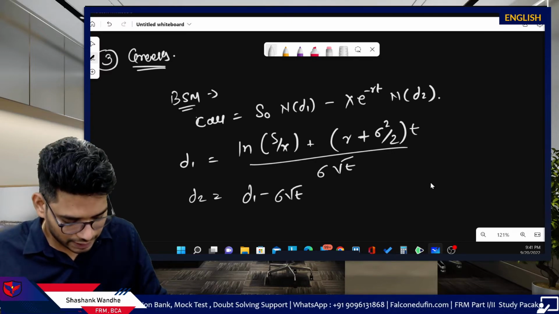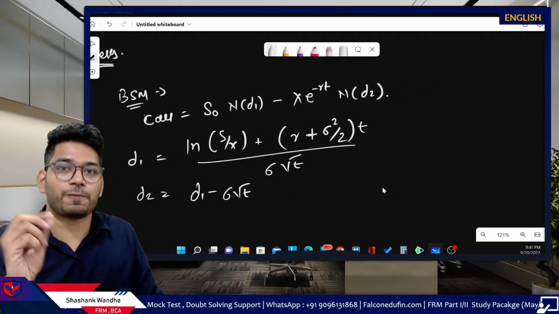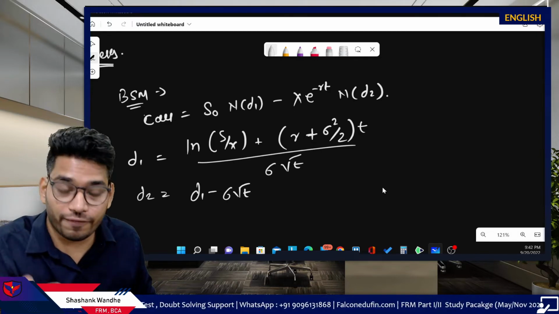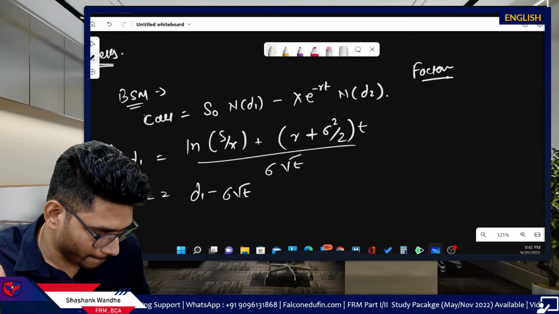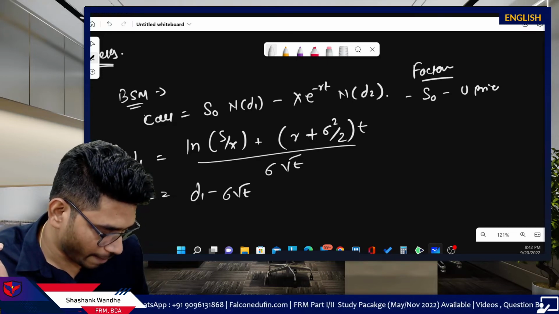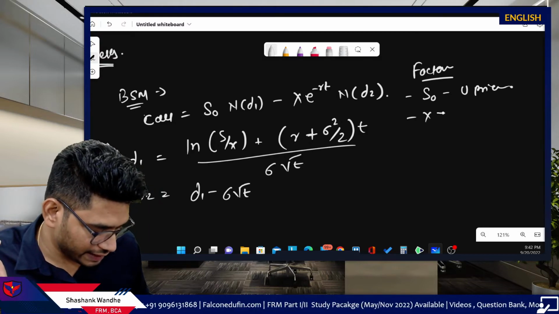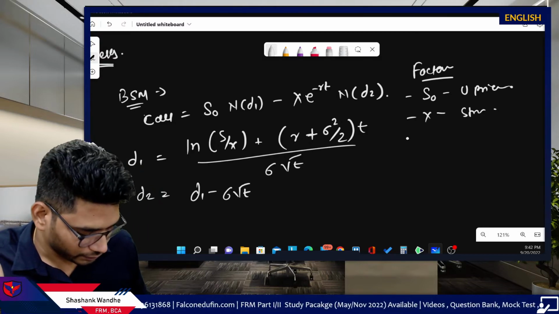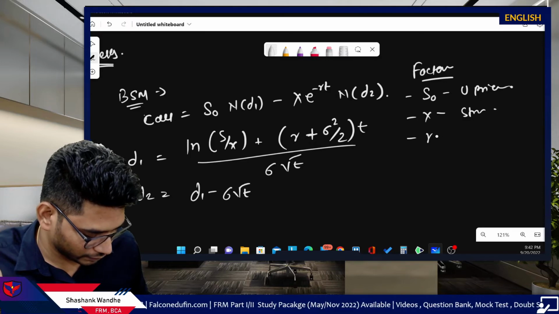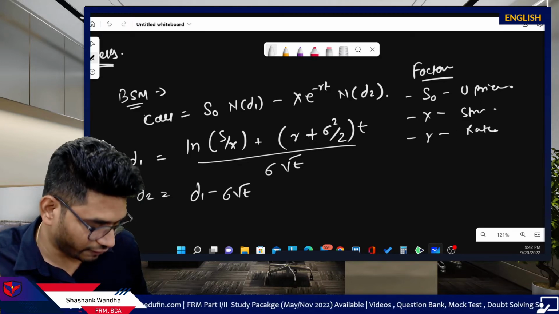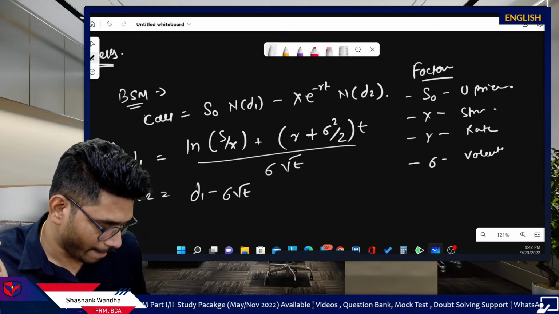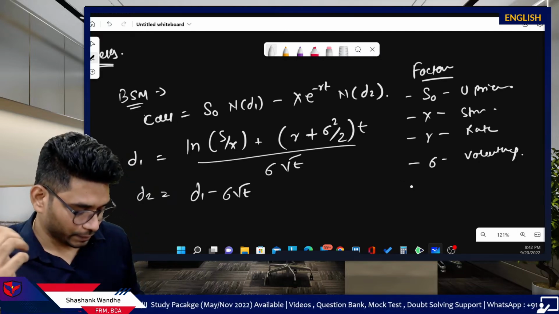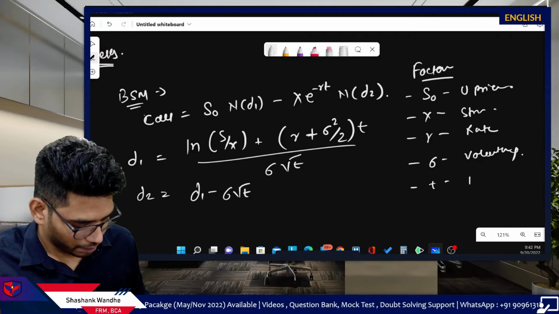So this is the formula for call option pricing using the BSM model. This means the call option's price is affected by these factors. First is S0, the underlying price. Second is X, the strike price. Third is the rate, the risk-free rate. Fourth is sigma, which is your volatility. And fifth is the time period.